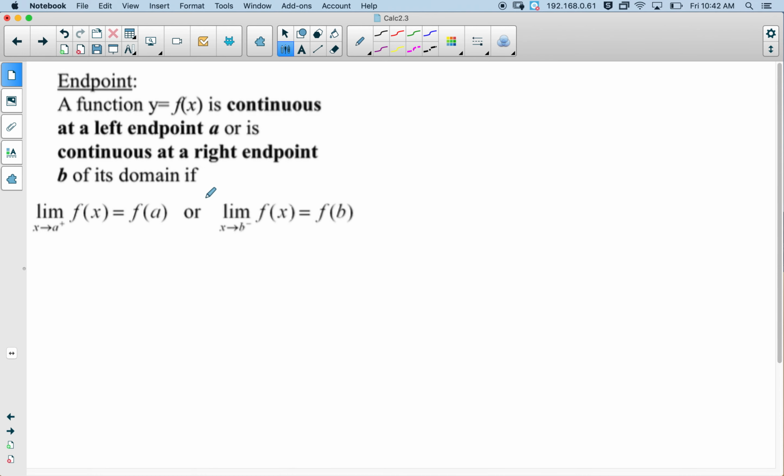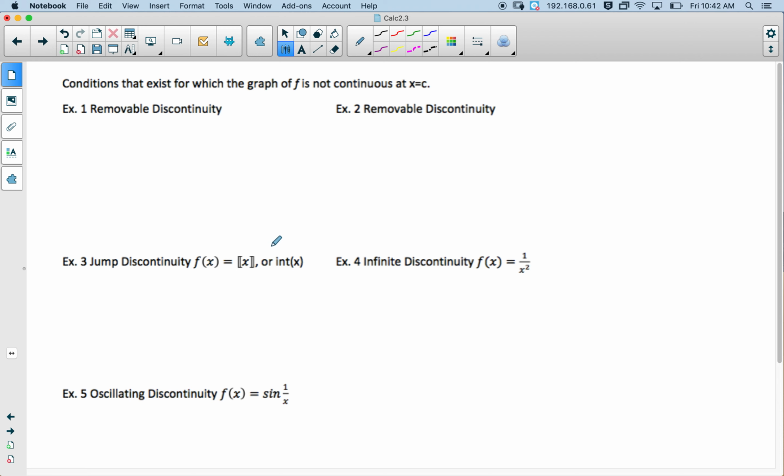Okay, and here's the definition. Hopefully these are in your notes. About an endpoint, is it continuous if the value equals the limit? Okay, so we're going to talk about some conditions that exist which cause a graph to be not continuous at a specific value. So first we're going to talk about a removable discontinuity. A removable discontinuity is a hole.